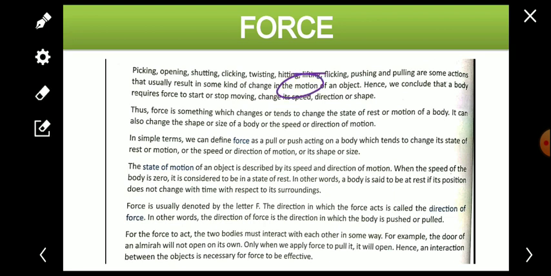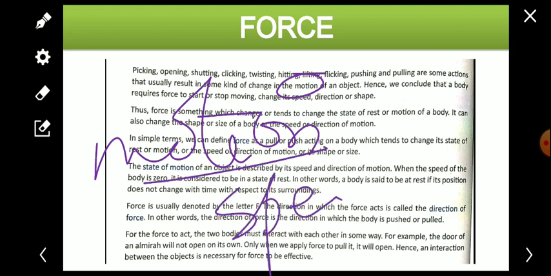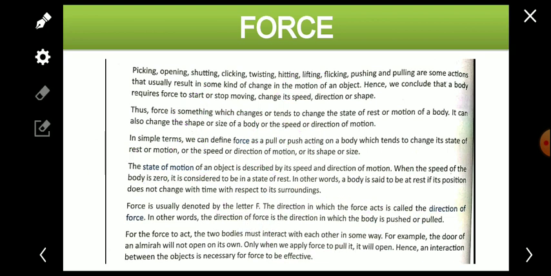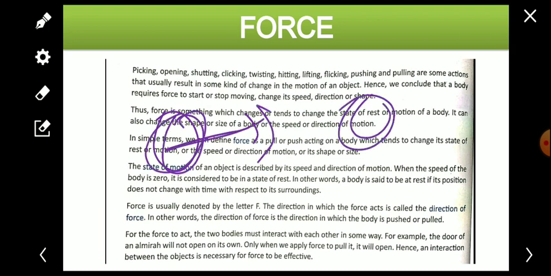Motion means speed. Okay, in the simple manner we can say that motion means speed. Motion means what? Change in the position. Actually, no, we will not say speed. Actually, motion is the change in the position. We apply the force, then what happens? The position changes. Suppose that now the ball is here, after some time it will be here. When we apply the force, it means the position of the object has changed with time. It means it has the motion.